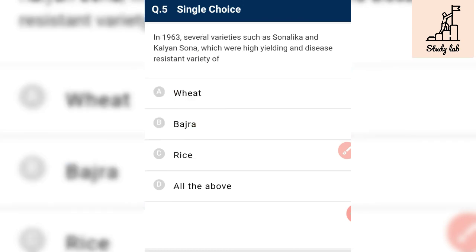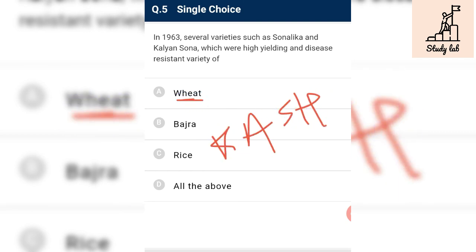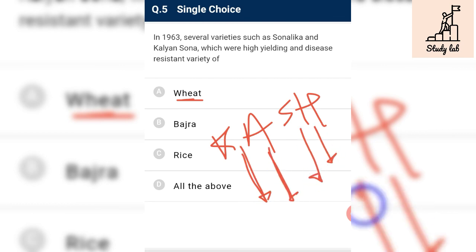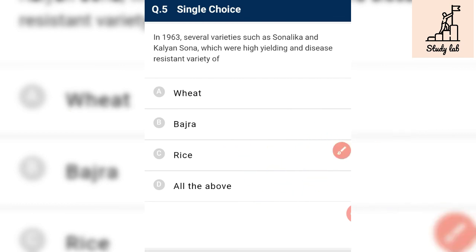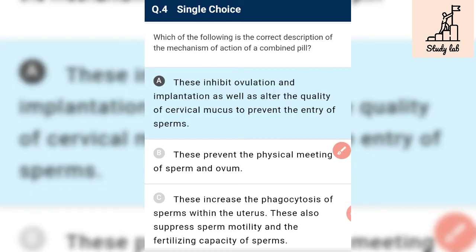In 1963, several varieties such as Sonalika and Kalyan Sona, which are high yielding and disease-resistant varieties of wheat, were released. Kalyan Sona, Atlas, Sonalika and Himgiri are varieties of wheat. And Jaya and Ratna are varieties of rice.